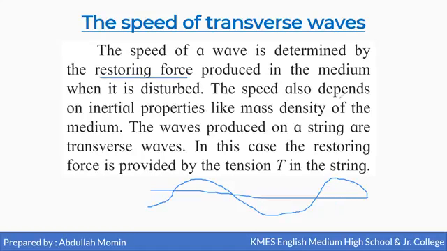And the speed also depends on inertial properties like the mass density of the medium.